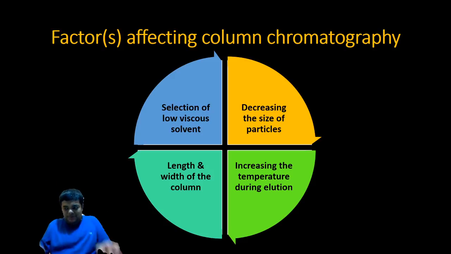Draw two columns, two cylinders. In one cylinder, fill it with small circles that are our stationary phase of a medium size. And in column 2, that is cylindrical shape 2, fill stationary phase with round circles at least 1/4 of the size in diameter of the first column. So you can see, if you tend to count the number of stationary phase beads present in the second column, they will be larger in number compared to the first. Do you agree? Because in the first they are bigger in size, in the second they are smaller in size.